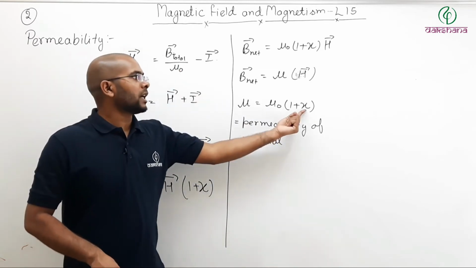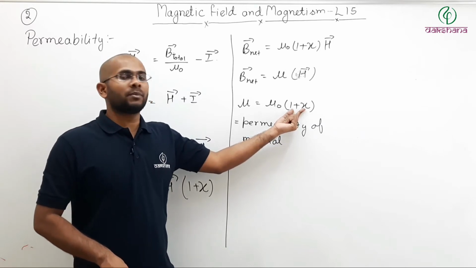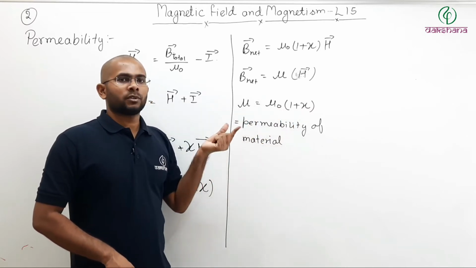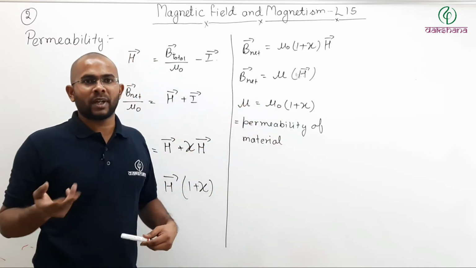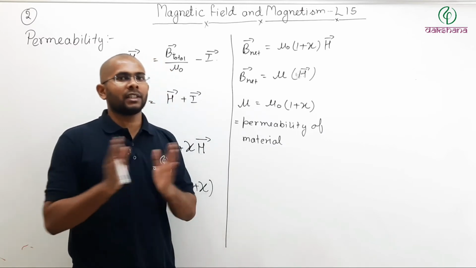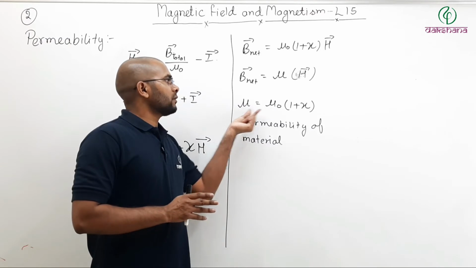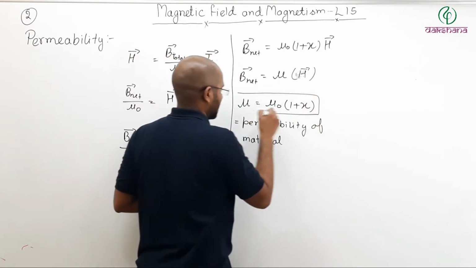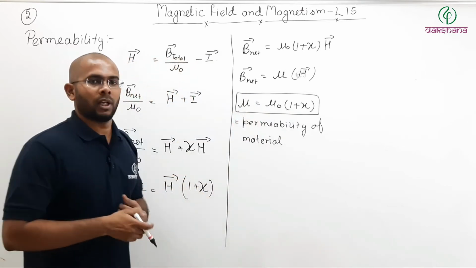So in vacuum, susceptibility will be 0. If the susceptibility is 0, then mu naught equals mu. So for vacuum, permeability is permeability of vacuum, which is 4 pi into 10 to the power minus 7. And for any other material, if you want to know what is permeability, then that will be mu equals mu naught times 1 plus susceptibility of that material, like this. So you can remember this formula.